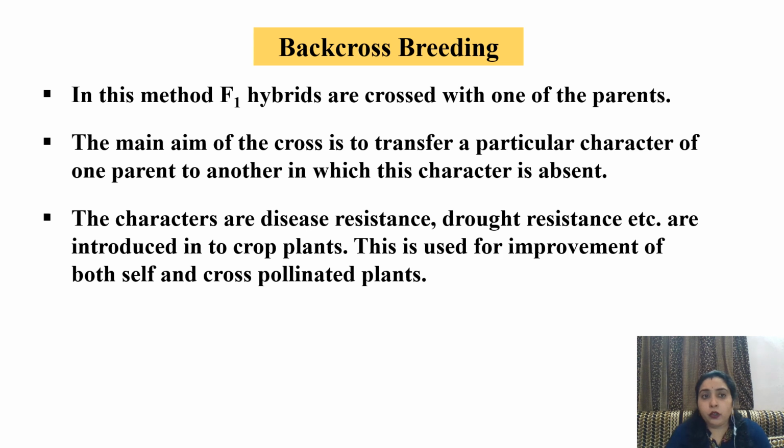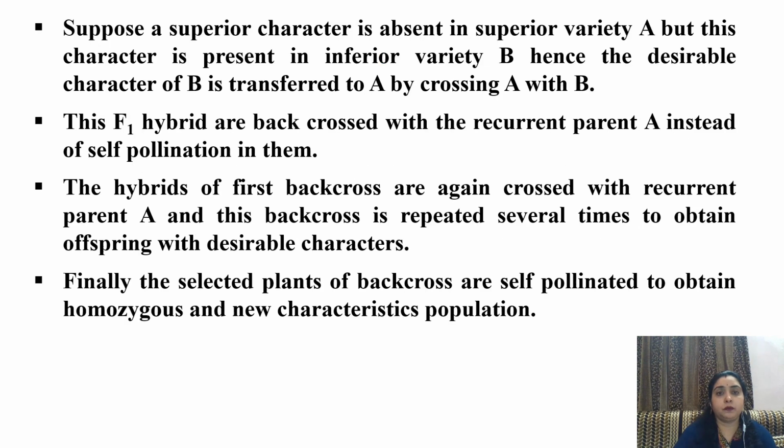Third method is backcross breeding. In this method, F1 hybrids, which are produced by crossing two different parents, are crossed with one of the parents. The main aim of the cross is to transfer a particular character of one parent to another in which this character is absent. Like we have taken the example of disease resistance, similarly we can perform this with the use of backcross breeding. Characters like disease resistance, drought resistance, etc. are introduced into crop plants. This is used for improvement of both self- and cross-pollinated plants.